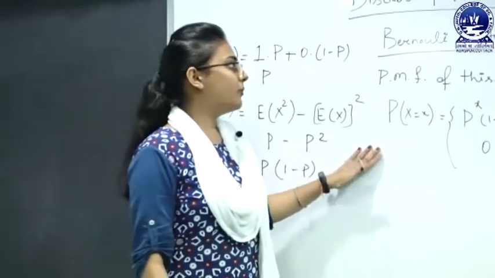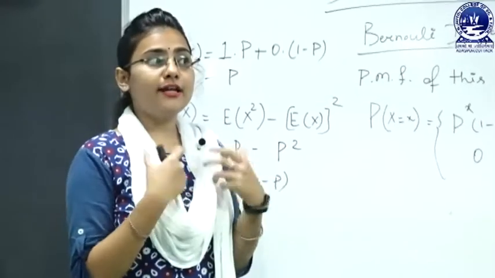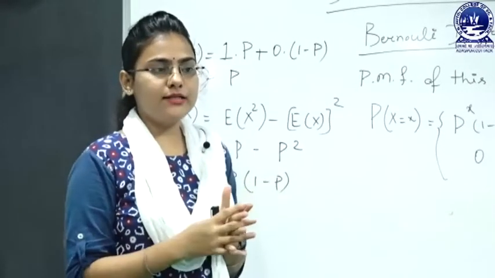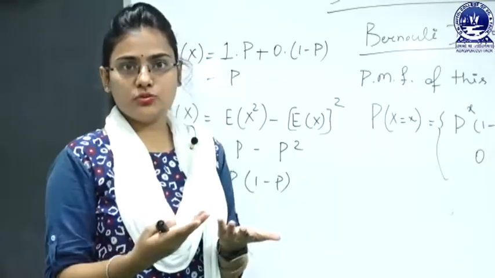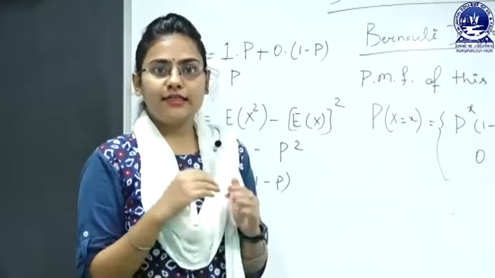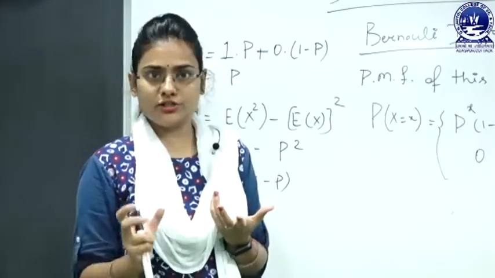Then let's go to the expected value of the Bernoulli distribution. Expected value means exactly what it sounds like: if I punch you, then I may expect you to punch me back. That's why the expected value of a distribution is also known as the mean of the distribution.